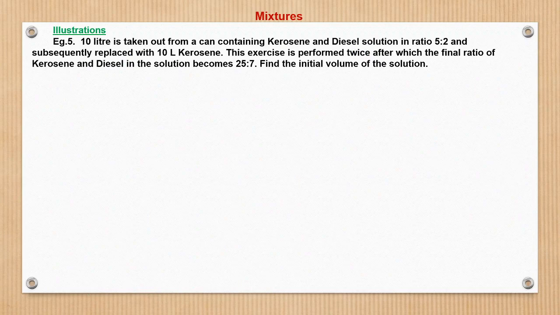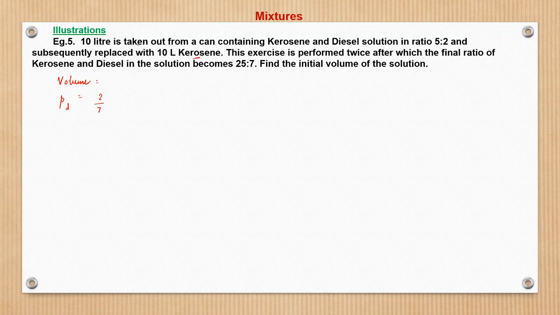Now another question here. 10 liters is taken out from a can containing kerosene and diesel solution in the ratio 5 is to 2. Okay. So do we know the initial volume? I think no. The replacement is of kerosene, so let us deal in terms of diesel. The proportion of diesel is 2 by 7.